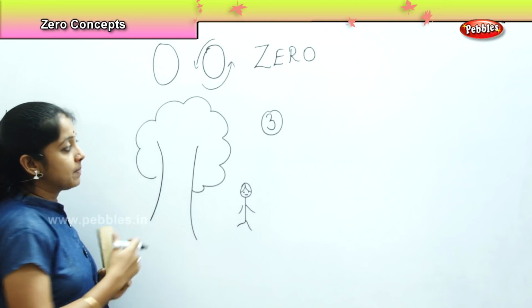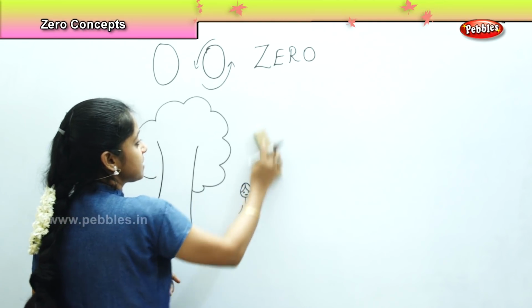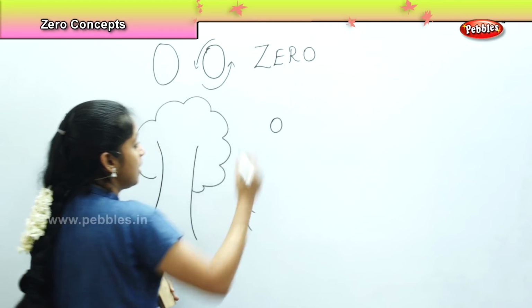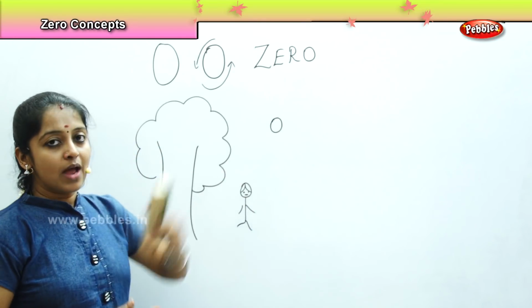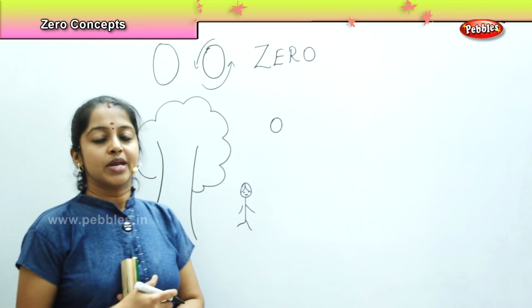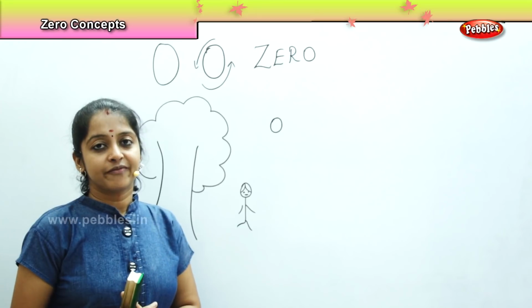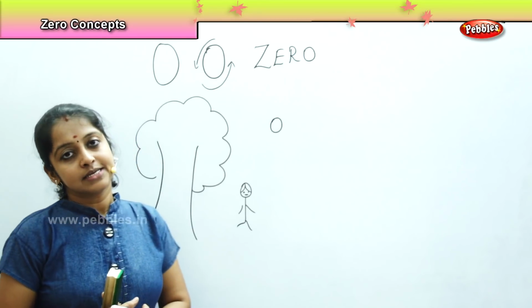So how many apples are there on this tree? How many apples can you find here? There are no apples, or there are 0 apples on the tree. So whenever there is nothing found somewhere, that is called 0.